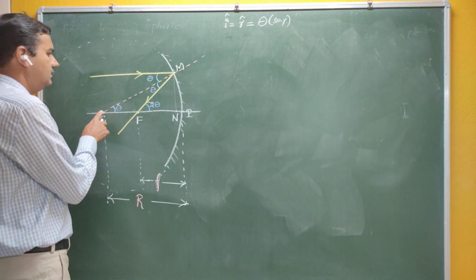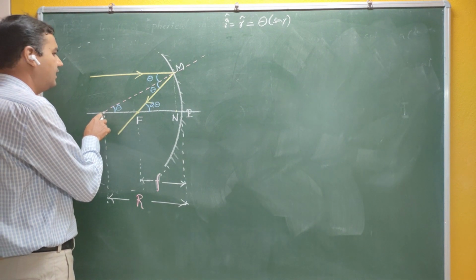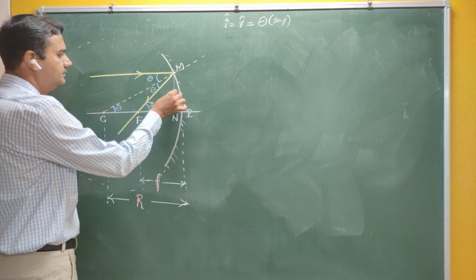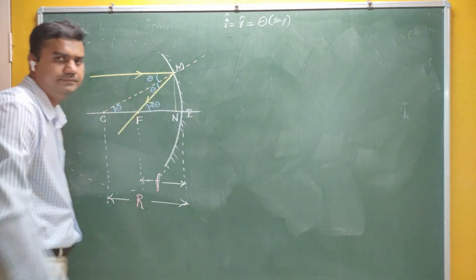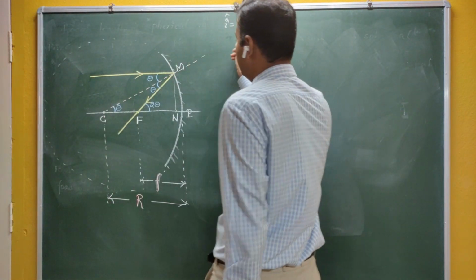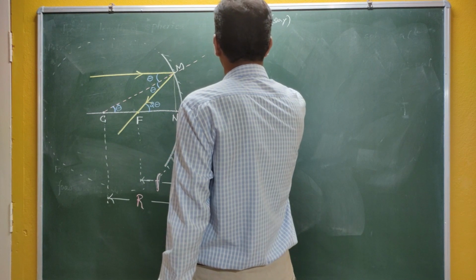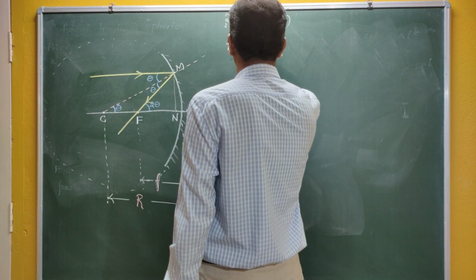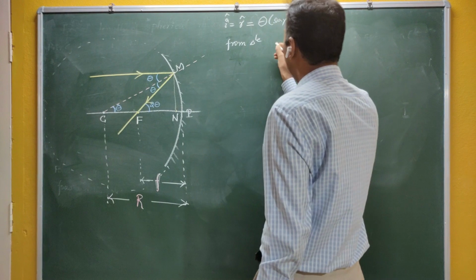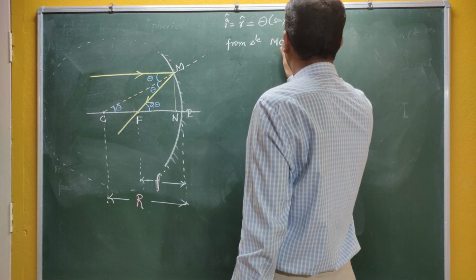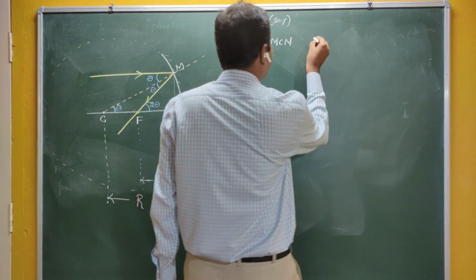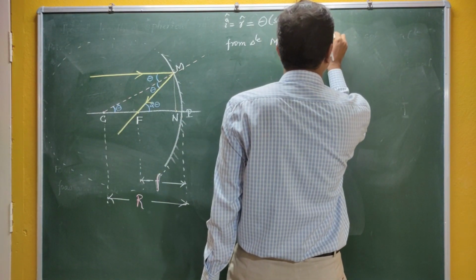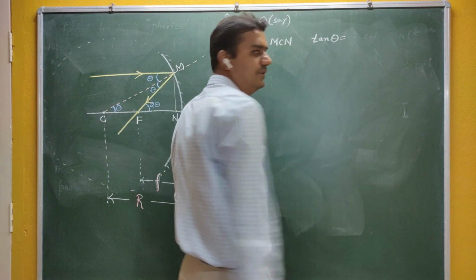Look here, there are two right angle triangles: one is CMN, and the second is FMN. Let me start with the triangle MCN. Tan theta is equal to... that is the geometrical optics.